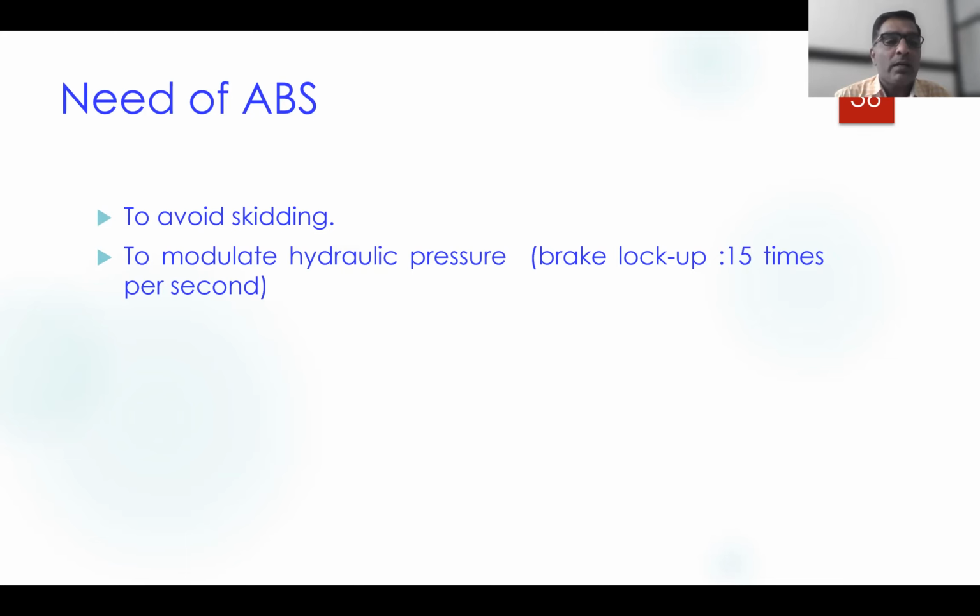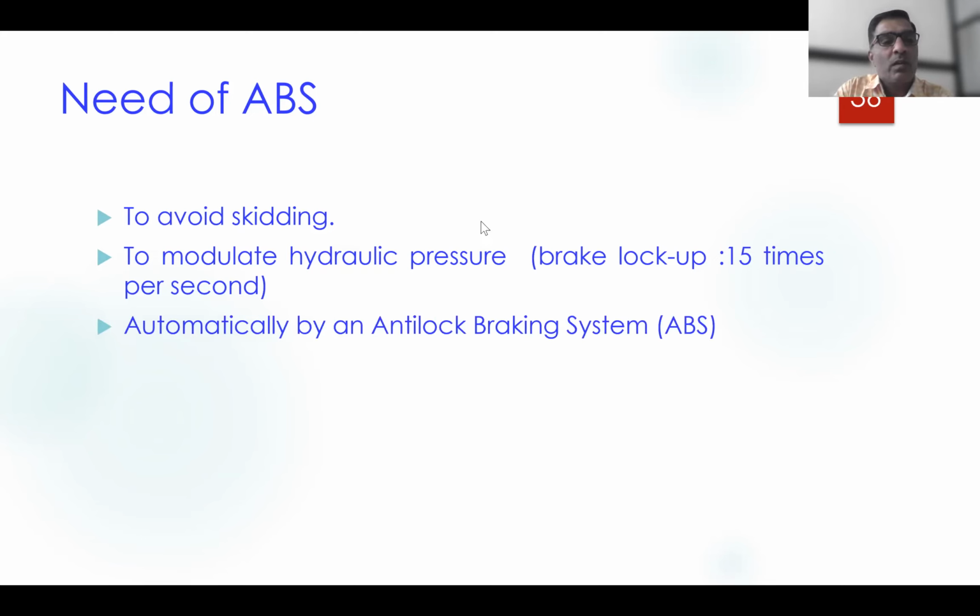So even manually wheel locking can be avoided, but that requires skill, and it will also avoid the skidding. But generally the anti-lock braking system does that automatically once the driver applies pressure on the brake pedal.